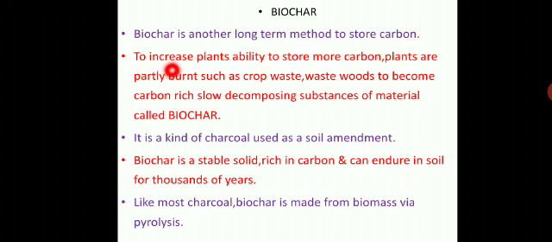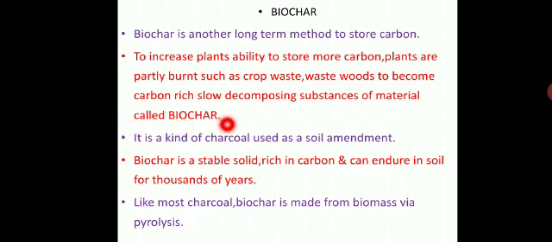Here, it is to increase plants' ability to store more carbon, because the carbon cycle plays a major role in the growth of the plants. Then plants are partially burnt, such as crop waste and waste wood, to become carbon-rich, slow-decomposing substances, which are called biochar.